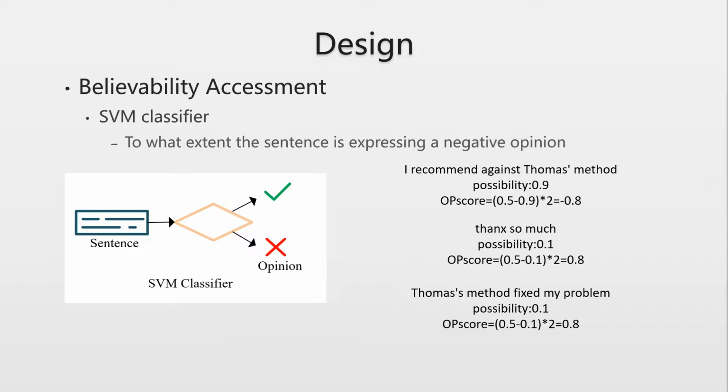For example, the sentence "I recommend against the Thomas method" expresses a negative opinion. Let's say the predicted probability of this sentence is 0.9. Then, accordingly, we can obtain the OP score of this sentence as -0.8. On the contrary, the sentences "Thanks so much" and "The Thomas method fixed my problem" express a positive opinion. Let's say their predicted probability is both 0.1, so we can obtain their OP score as 0.8.